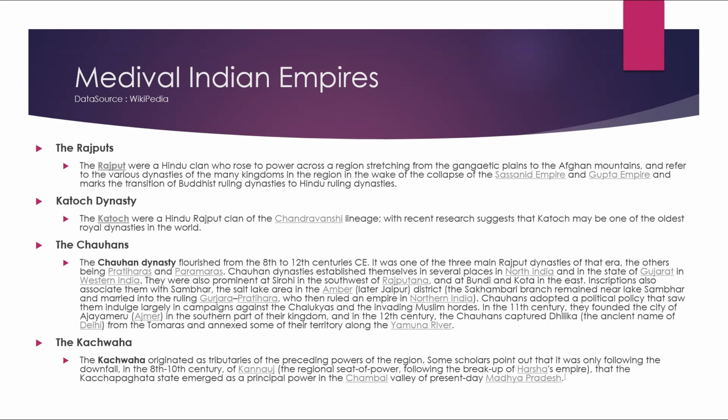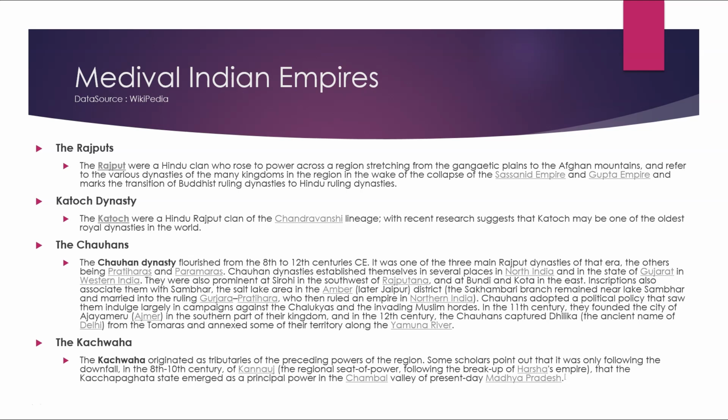The Rajputs were a Hindu clan who rose to power across a region stretching from the Gangetic plains to the Afghan mountains, and the term referred to the various dynasties of the many kingdoms in the region in the wake of the collapse of the Sassanid Empire and the Gupta Empire, and marked the transition from Buddhist ruling dynasties to Hindu ruling dynasties. The Katoch dynasty. The Katoch were a Hindu Rajput clan of the Chandravanshi lineage, and recent research suggests that the Katoch may be one of the oldest royal dynasties in the world.